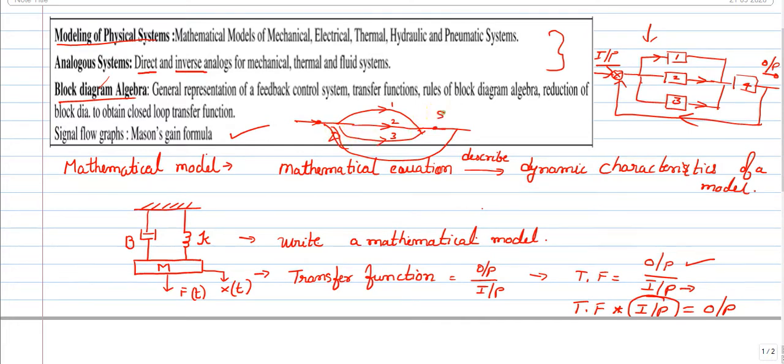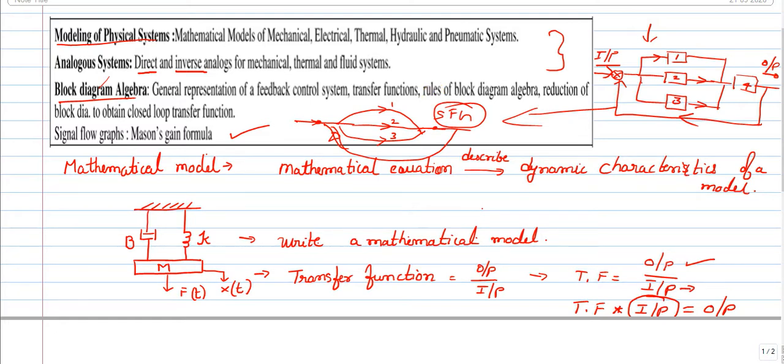So this is signal flow graph, SFG. Both are the same. These are represented in terms of blocks, and this is in terms of signal, and we have different rules to resolve it.